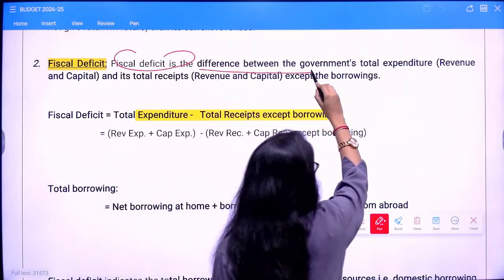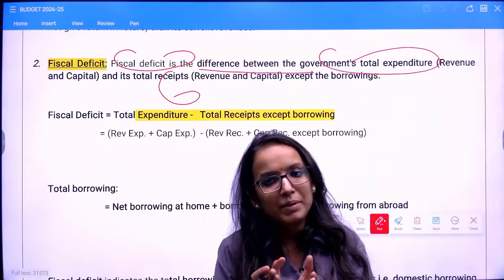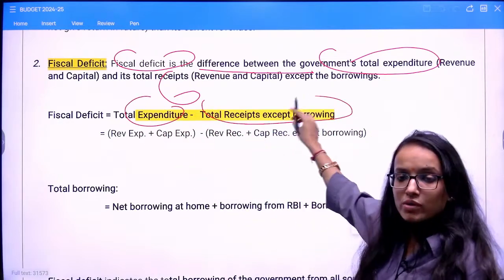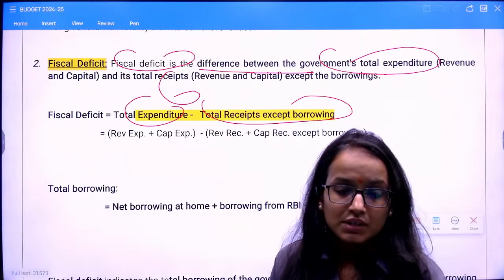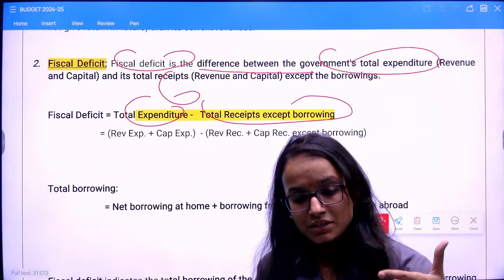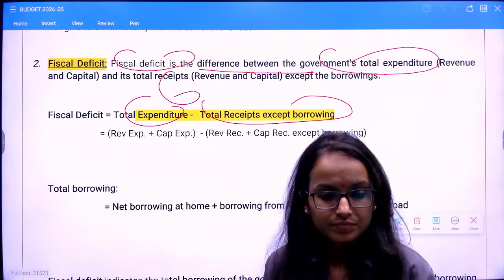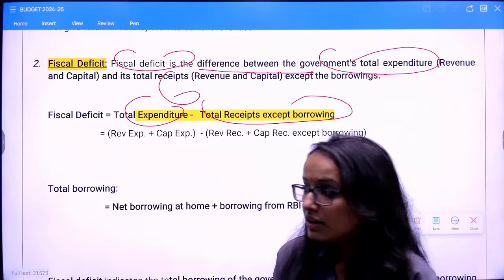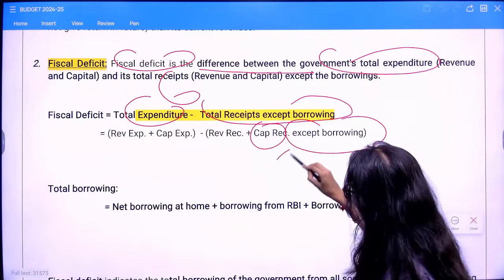Fiscal deficit is the difference between government's total expenditure and total receipts. Here we will have both the capital and revenue expenditure and capital and revenue receipts. So this is the formula. Excess of total expenditure over total receipts is your fiscal deficit. This is also known as budgetary deficit. This is an important indicator of the government's fiscal consolidation situation, the government's finances. That's why we all track the fiscal deficit figures, right? But it excludes the borrowings, capital receipts excluding the borrowings.